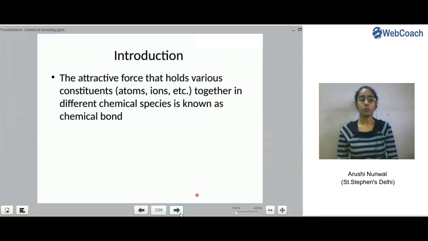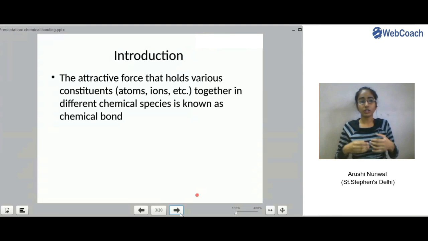Since the topic is chemical bonding and molecular structure, first we need to know what a chemical bond is. The attractive forces that hold various constituents such as atoms, ions, molecules, etc. together in different chemical species is known as a chemical bond. It is just the attractive force between the different constituents. It may be ions, it may be atoms, etc. in different chemical species. That is the definition of a chemical bond.